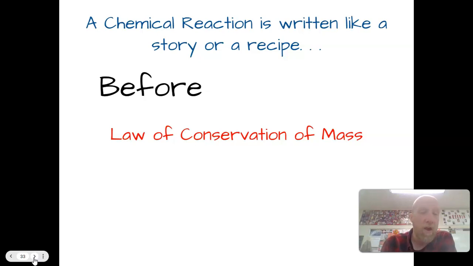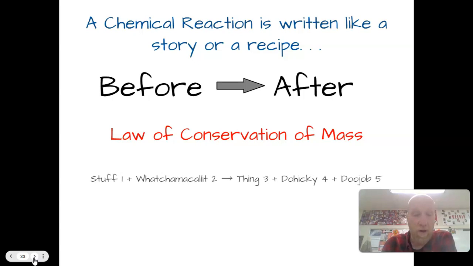So it says that if you write down everything that's there in the beginning and everything that's there at the end, and we separate those things with an arrow in a chemical reaction, we're telling a story here about a chemical change. The stuff that's there before is going to have the same mass as the stuff that's there afterwards.